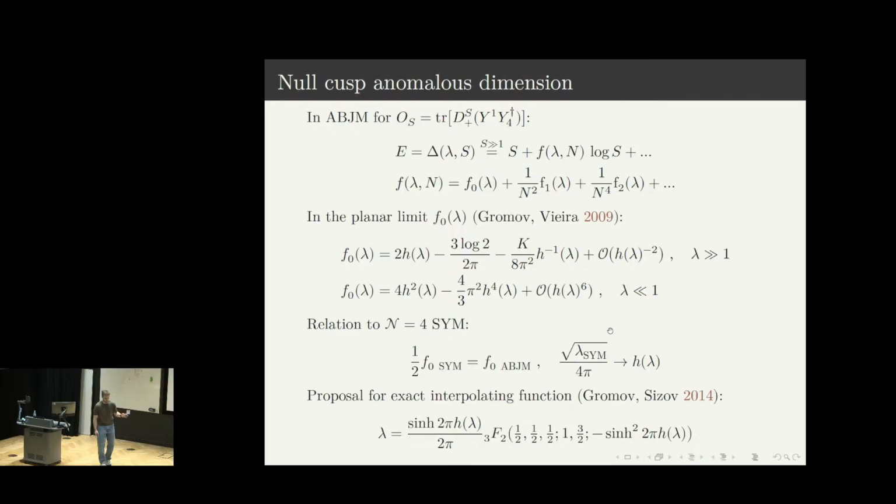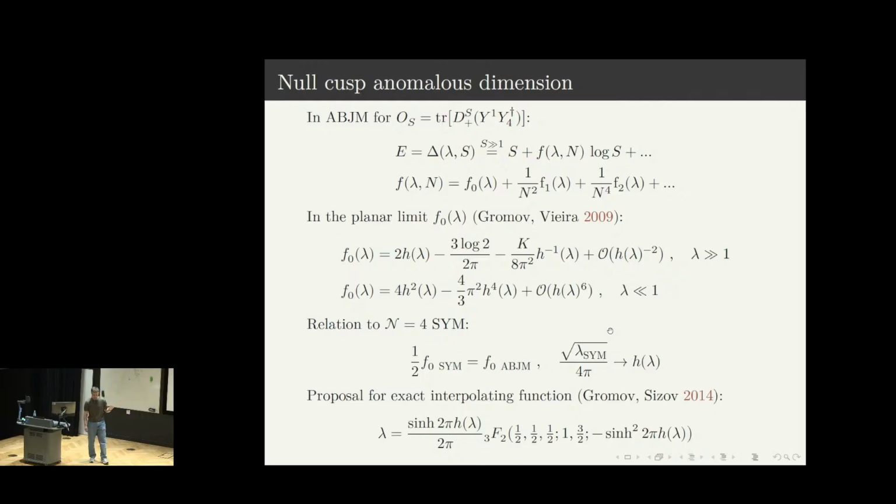So one of the simplest examples where it can be done is the so-called null-cusp anomalous dimension. It can be defined in the following way. We consider a twist-two operator with large Lorentz spin, and in this case the anomalous dimension grows logarithmically with the Lorentz spin, and the function which appears in front is what we refer to as the cusp anomaly. Just maybe as a comment, as was mentioned in the previous talk, you can define the null cusp anomaly in terms of the Wilson loop with a null cusp, but these two definitions are just related to each other.